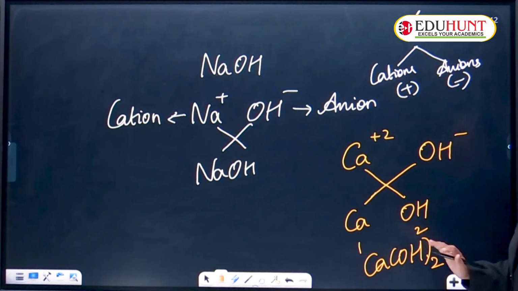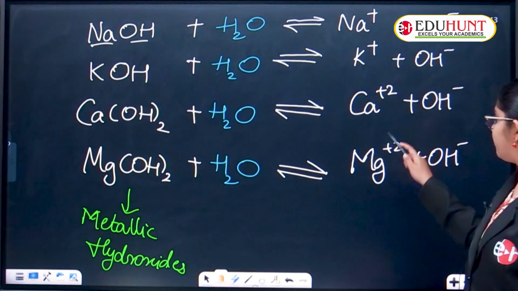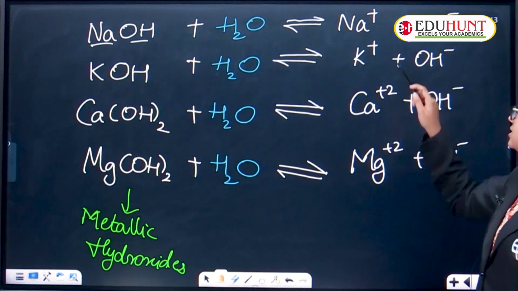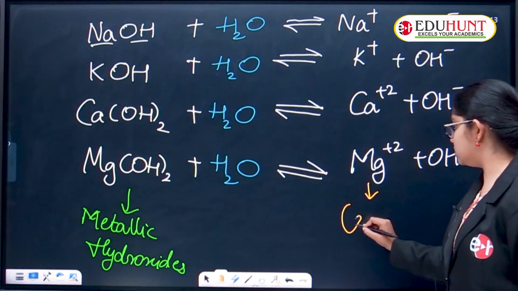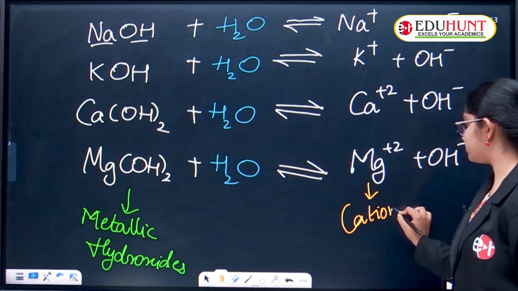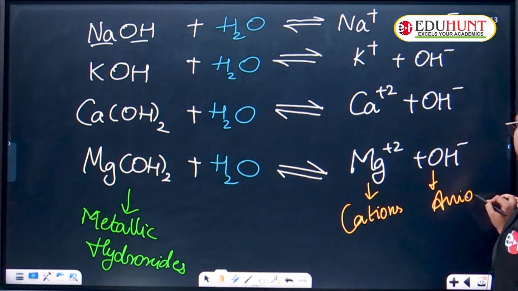All these you learn in the further concept, so don't worry about that. That's the reason we have 2 here. These are all cations, the only positively charged ions, and this is an anion, the only negatively charged ion.